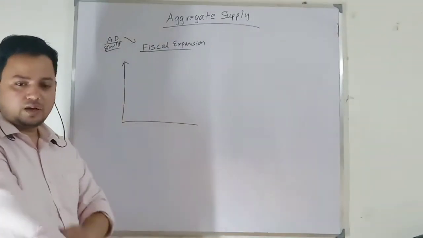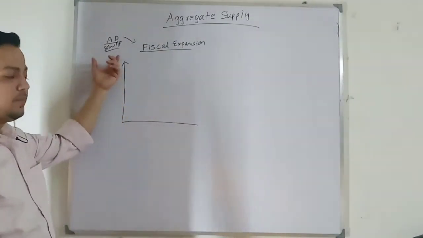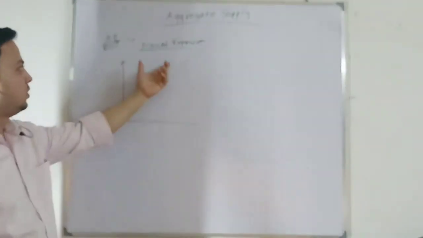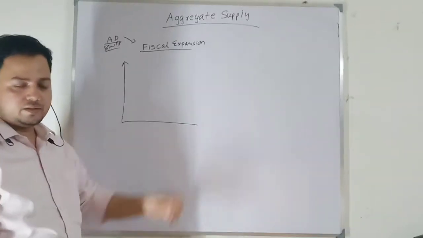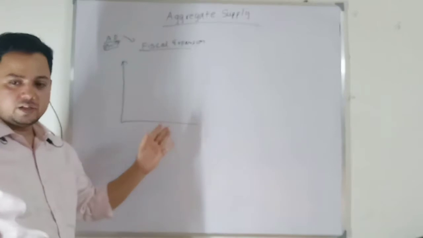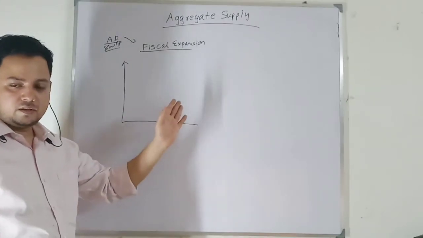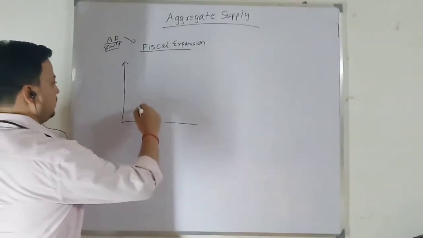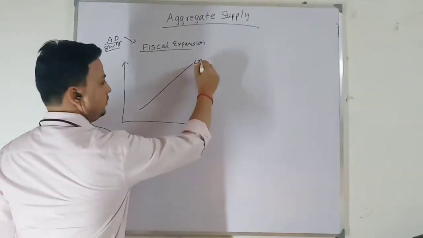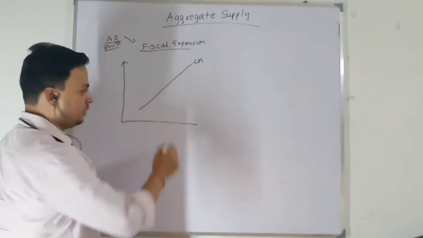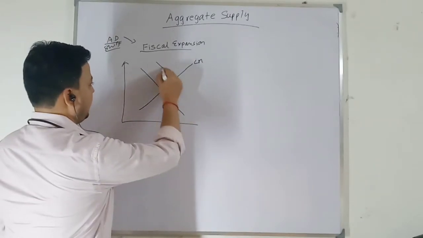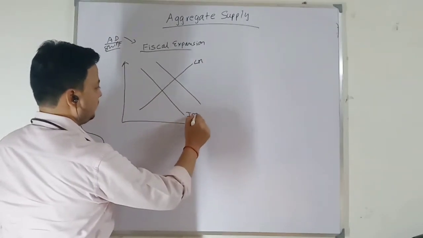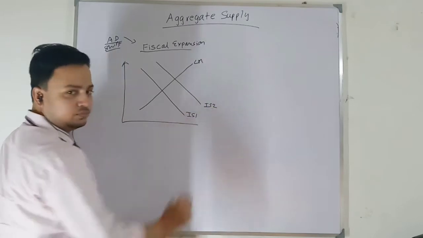So yesterday I talked about shifts in aggregate demand. First I talked about fiscal expansion. When there is a fiscal expansion, the IS curve shifts rightward. The goods market equilibrium schedule will shift rightward. So given my LM schedule, my IS schedule will shift rightward from IS1 to IS2.